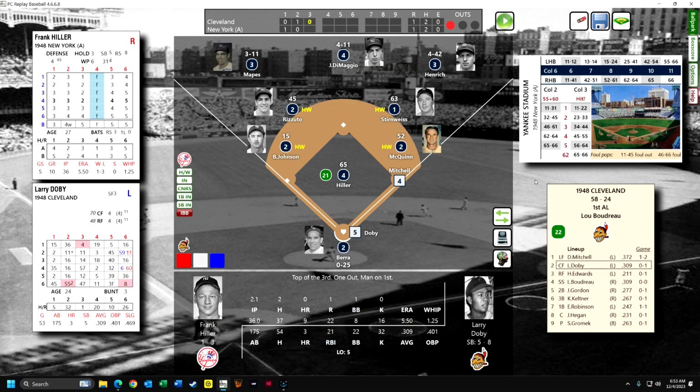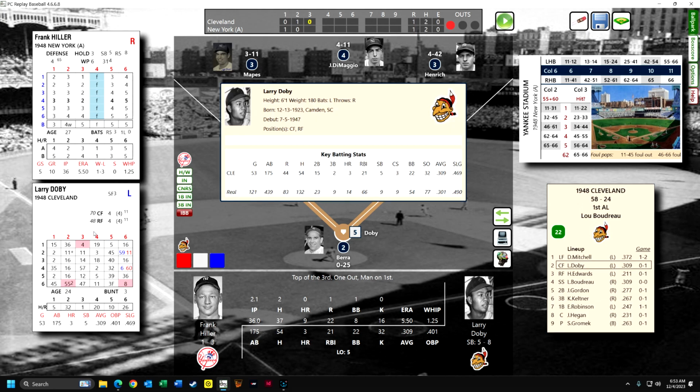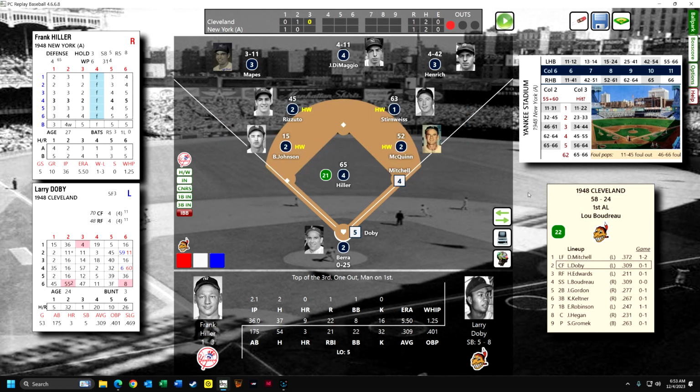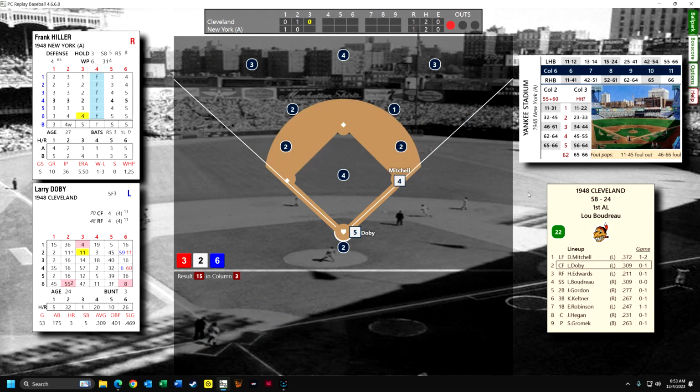He's the leading hitter. Doby, tremendous or good power. He wasn't last year, or that particular year, he had 14 home runs, but he went on to be a tremendous power hitter, and he just barely lines out to second.